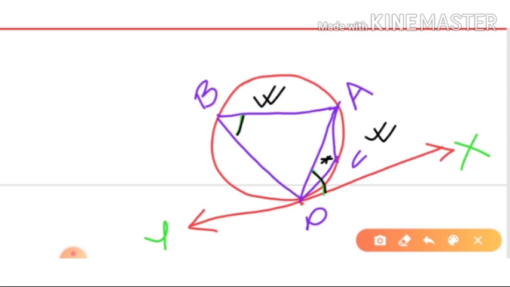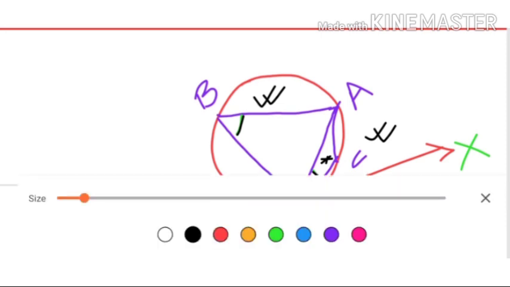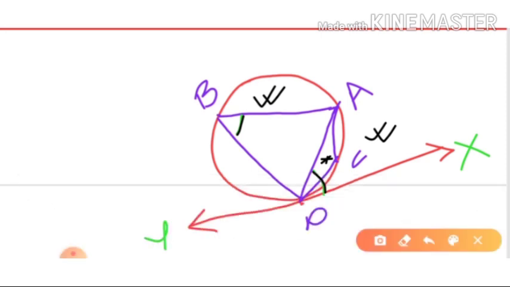And then on the other side, the other angle will be from here to here. It makes an angle with the tangent, so this will be equal to the angle in the alternate segment, the angle formed by this one.